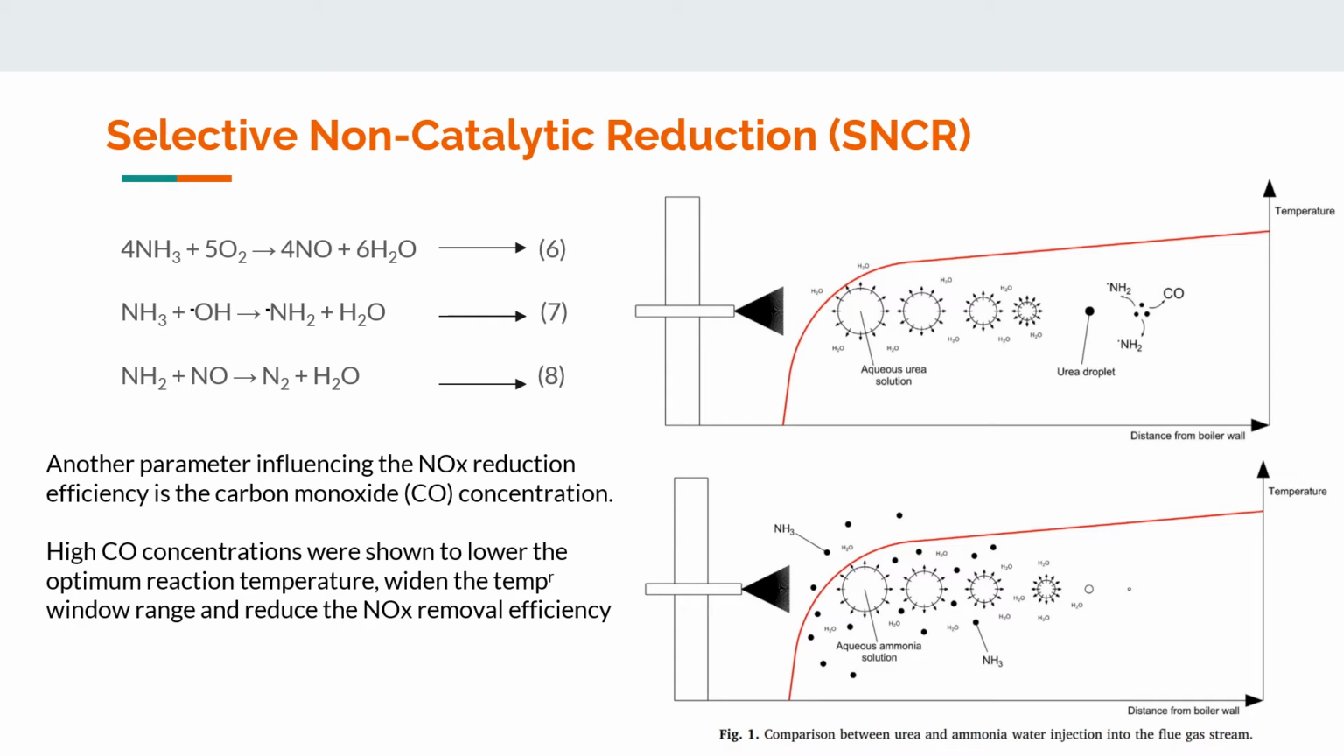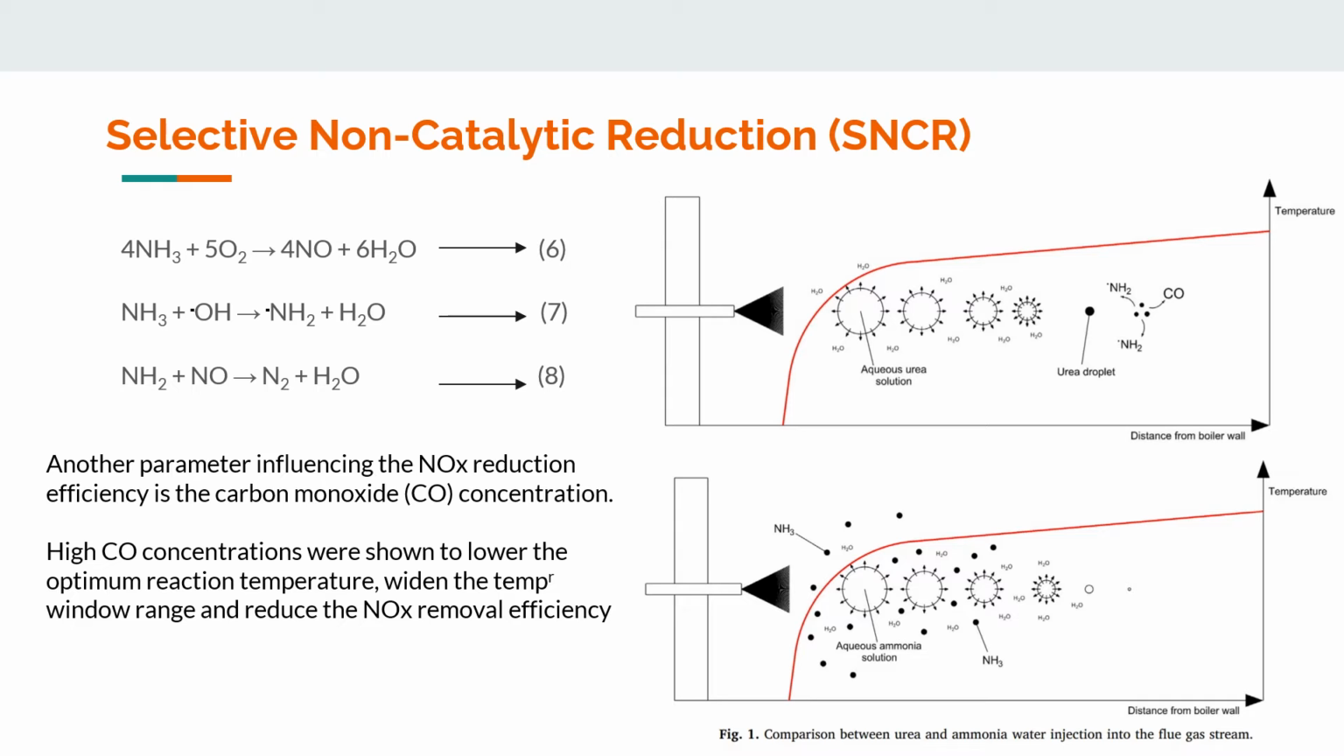Coming to the selective non-catalytic reduction, SNCR, process. SNCR is based on direct urea or ammonia water injection into the boiler combustion chamber, and the reduction of nitrogen oxide with ammonia is strongly temperature dependent. The optimal temperature range for SNCR is between 800 to 1100 degrees Celsius. Above this temperature range, ammonia is oxidized and nitrogen oxides are formed at an increased rate, as shown in equation 6. Below this range, the reaction rate is inhibited and unreacted ammonia is present in the flue gas stream.